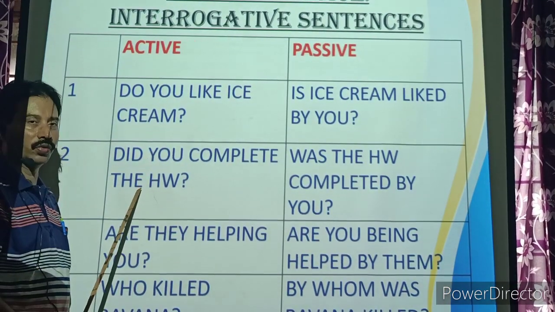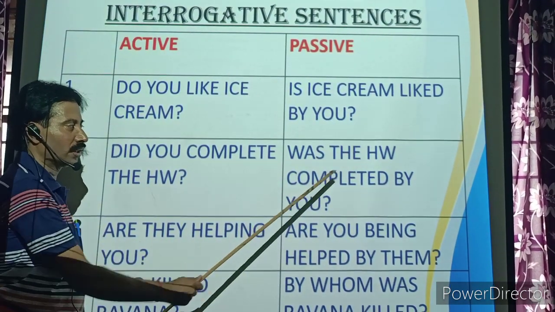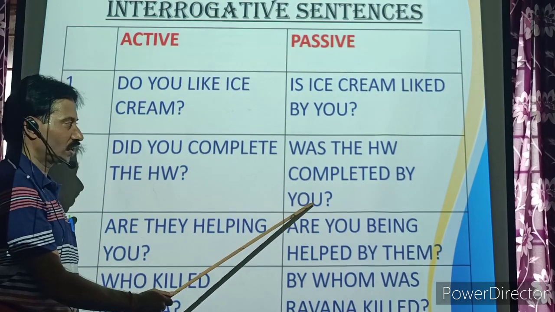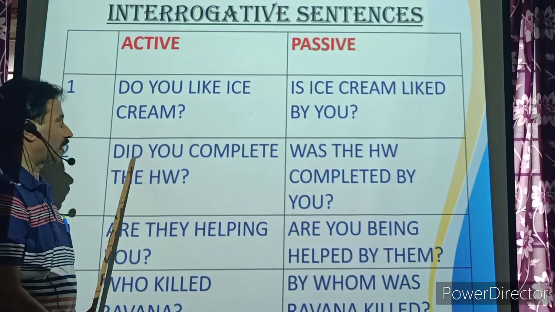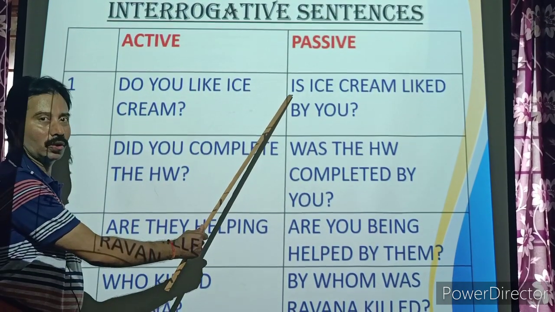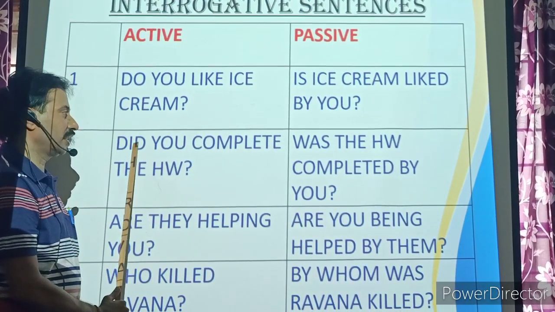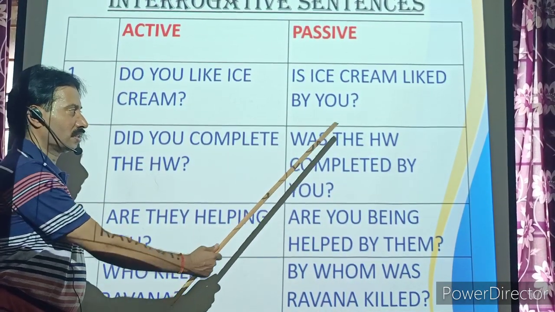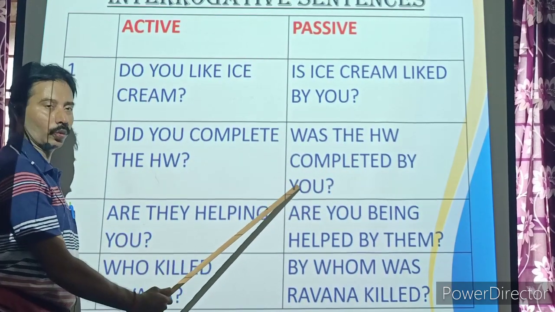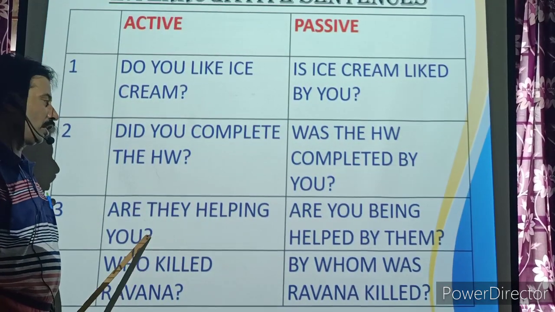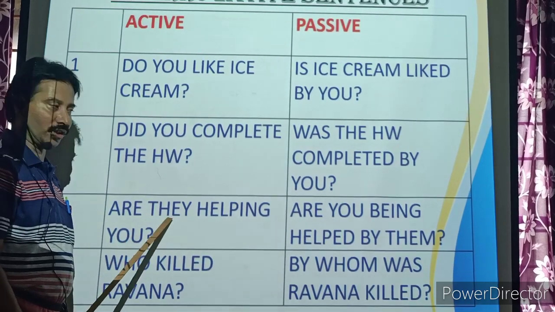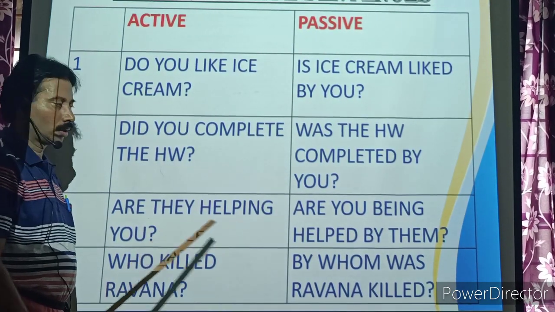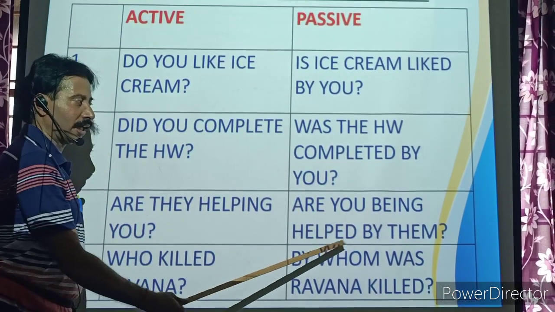Did you complete the homework? Was the homework completed by you? Did is past tense here. Here do is present tense, so we have taken is. Here did is past tense, so we have taken was. So was the homework completed by you? Are they helping you? It is present continuous. Are you being helped by them?